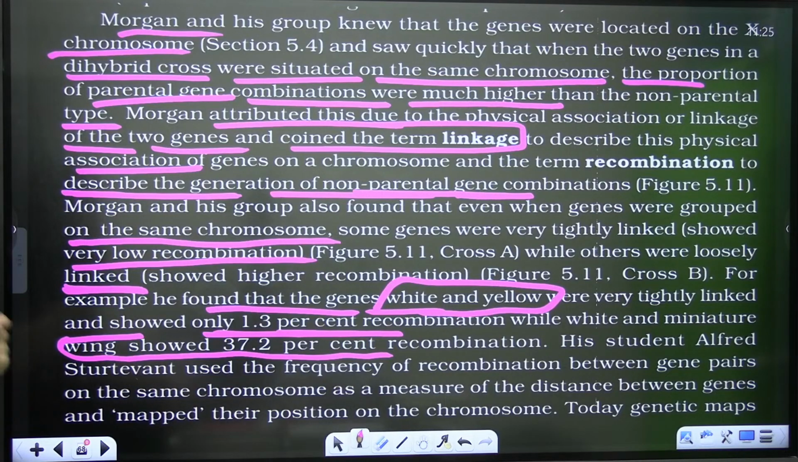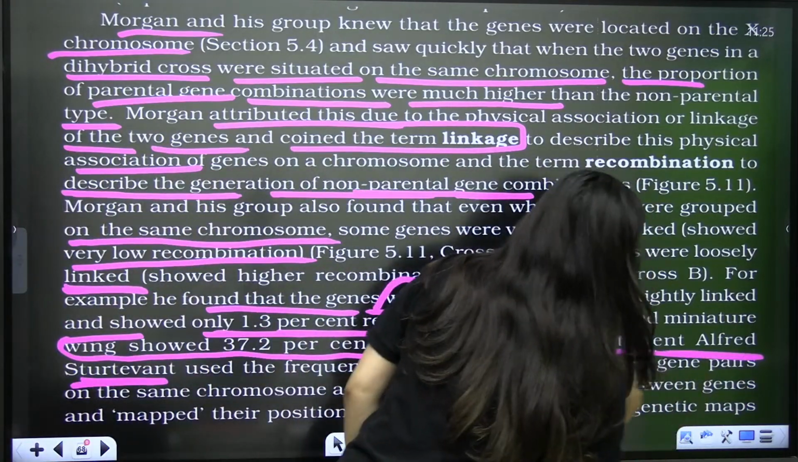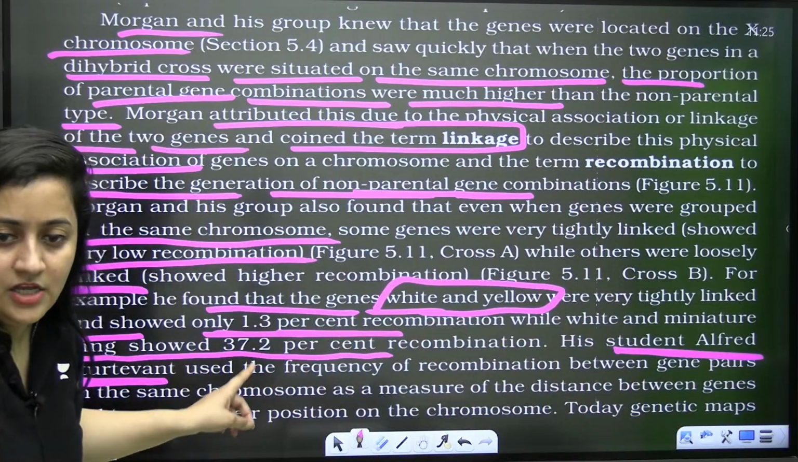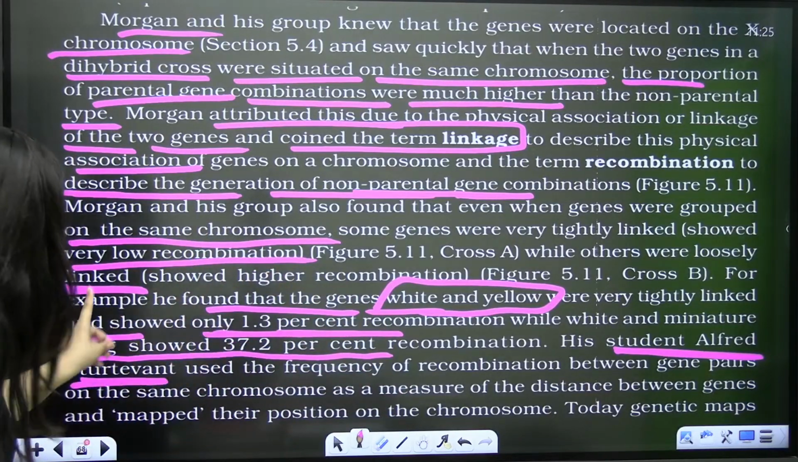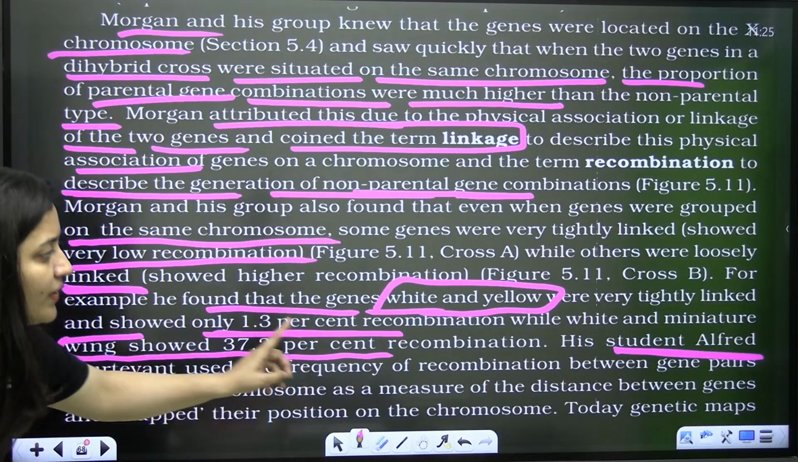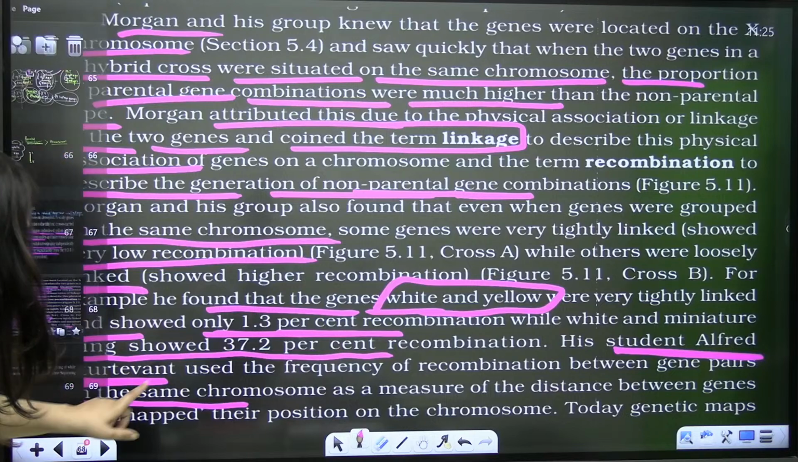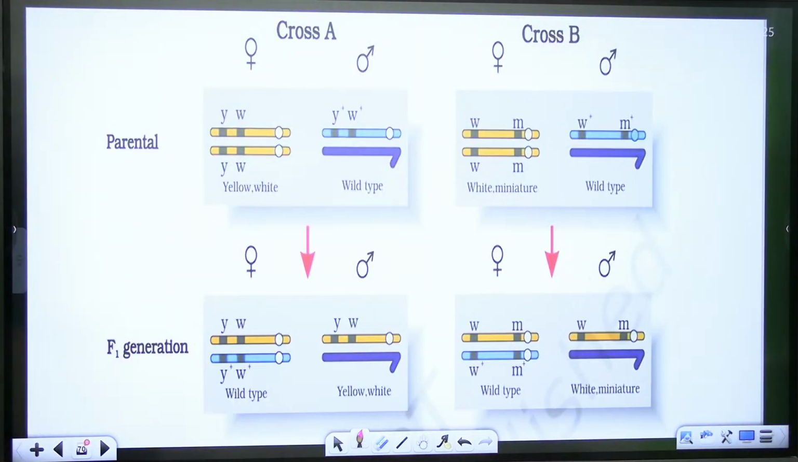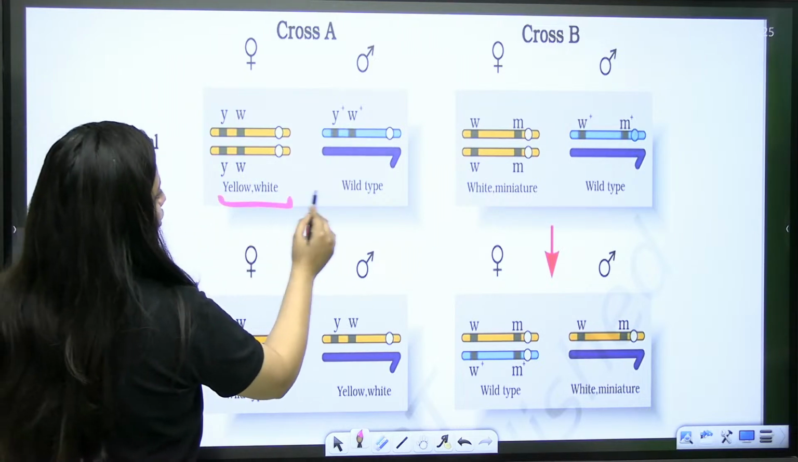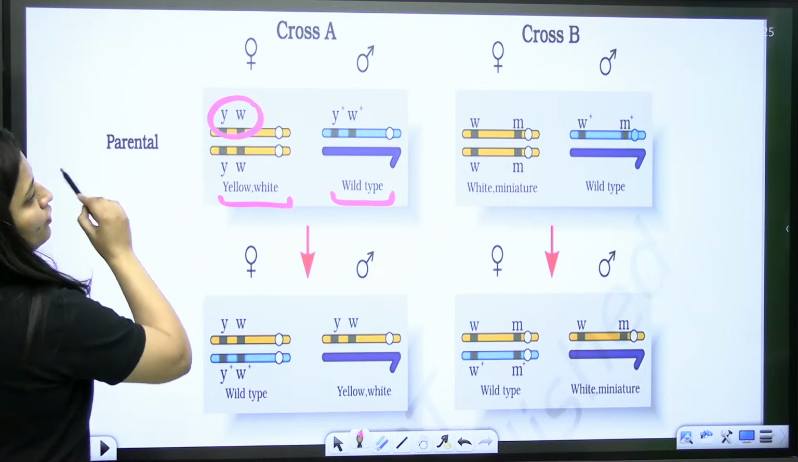His student Alfred Sturtevant, that's very important, I will discuss it separately. Morgan's student Alfred Sturtevant used the frequency of recombination between gene pairs on the same chromosome as a measure of distance. We will talk about it, but before that, let's see this. This is cross A, yellow white, and this is the wild type. Here, see, yellow and white are closer to each other.